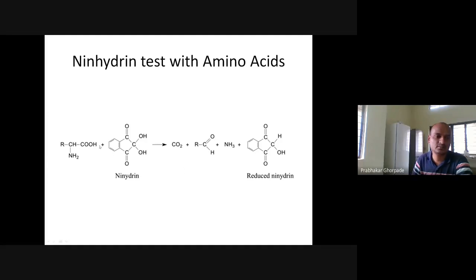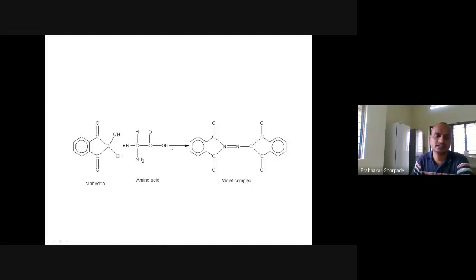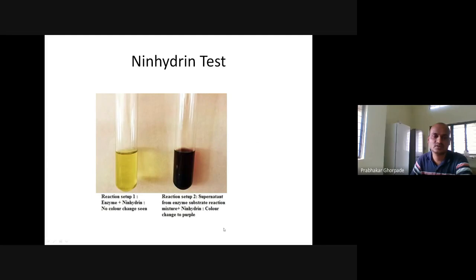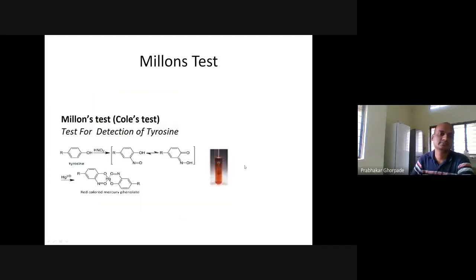So this one is an amino acid, this one is ninhydrin. With the ninhydrin test, the amino acid gives the reduced ninhydrin, and this amino acid breaks down into the carboxylic portion, the aldehyde portion, and carbon dioxide. Again, this ninhydrin, if it reacts with the amino acid, gives the violet complex. So in this ninhydrin test, there is no color change on one side, and on the other a purple color change, a positive test, how it appears, right?